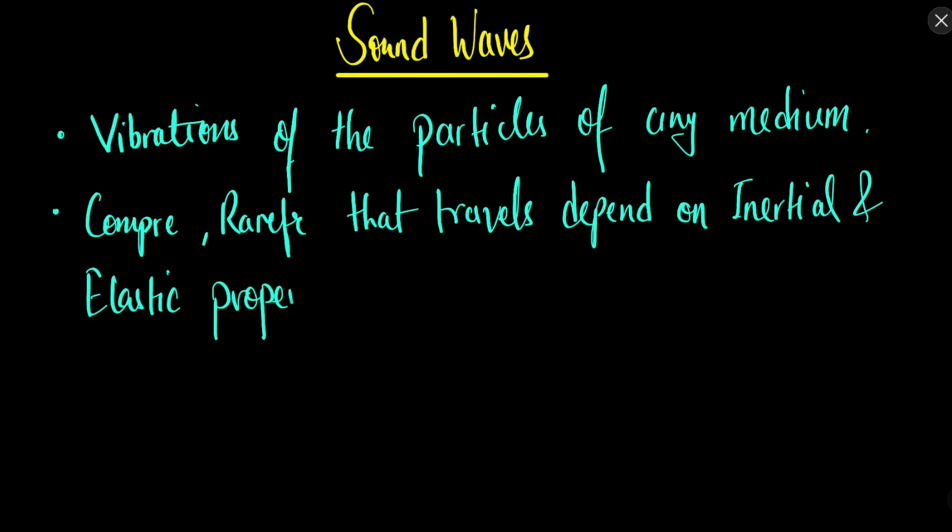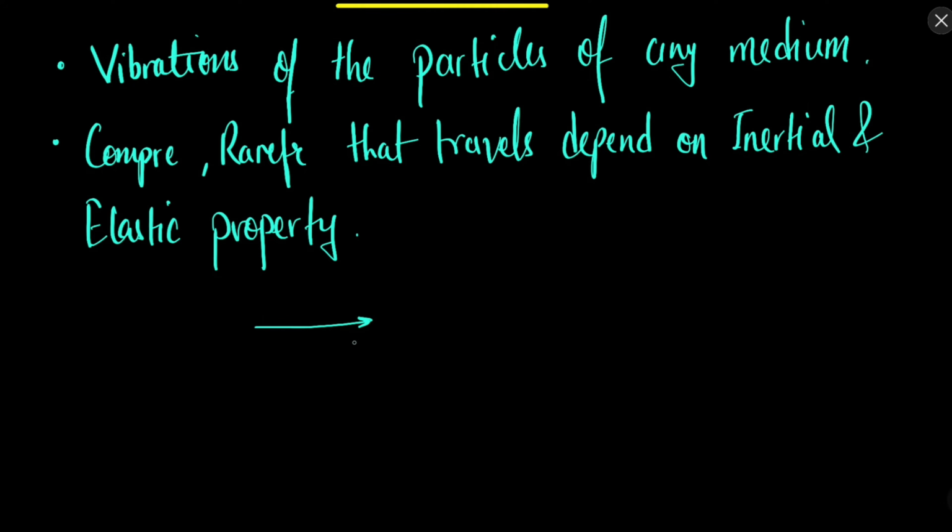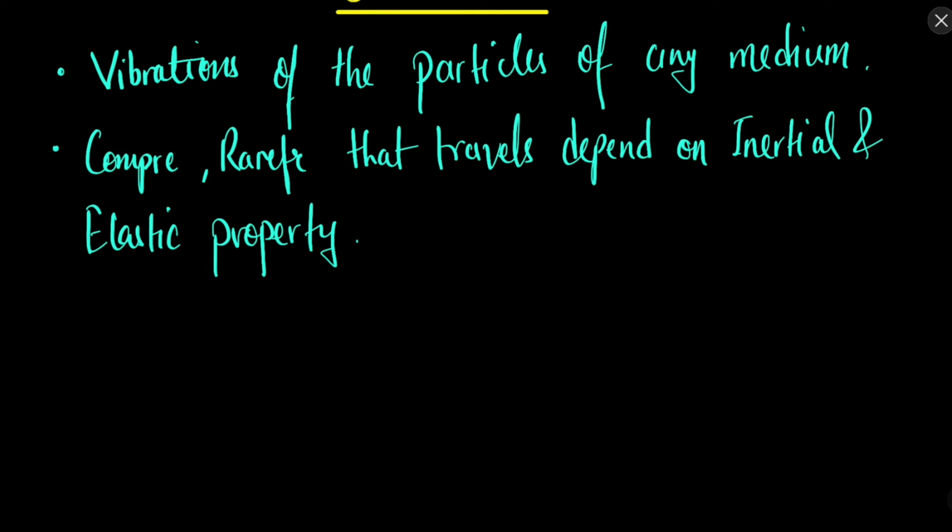As discussed previously, the wave is produced because of either inertia or elasticity. These properties help the compression or rarefactions to travel through the medium, and as the source moves back, it drags the medium and produces a rarefaction in the layer. So compression travels, then the source moves back, then a rarefaction is produced. Compressions and rarefactions are produced because of the inertial and elastic properties.